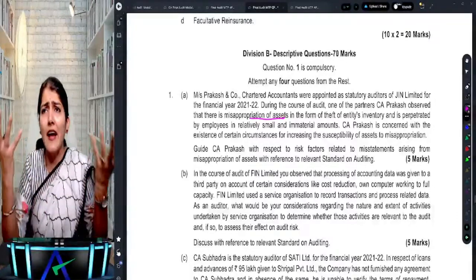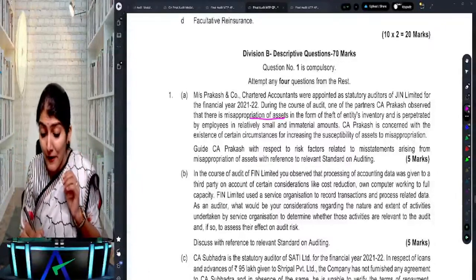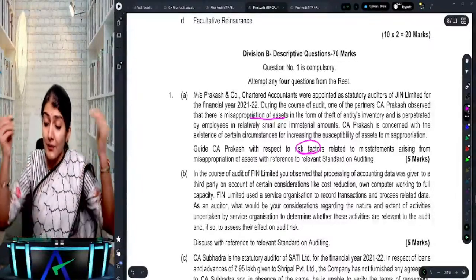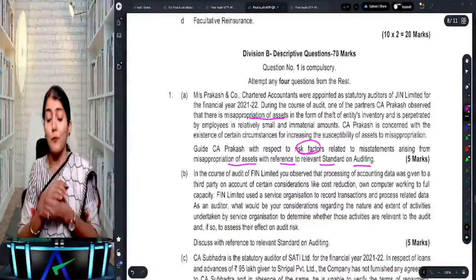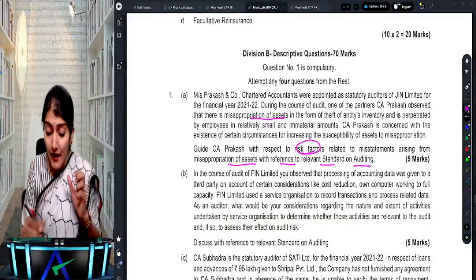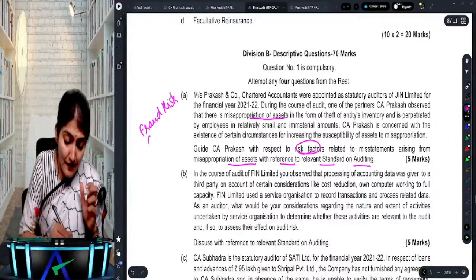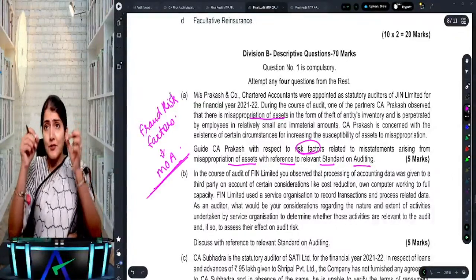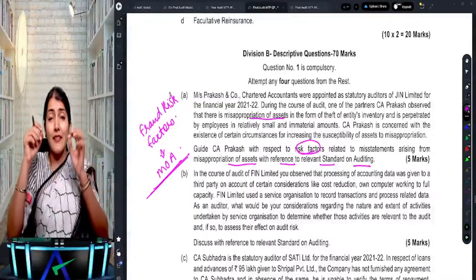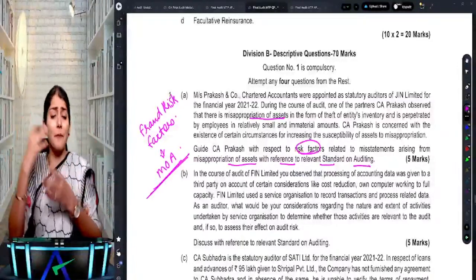Okay, how come, why are the assets of the company getting misappropriated? Guide CA Prakash with respect to the risk factors related to misstatements arising from the misappropriation of assets with reference to the relevant standard on auditing. Right, so they are asking you the fraud risk factors, factors due to which there is a possibility of misappropriation of the asset, or why there are higher chances of the asset getting misappropriated.